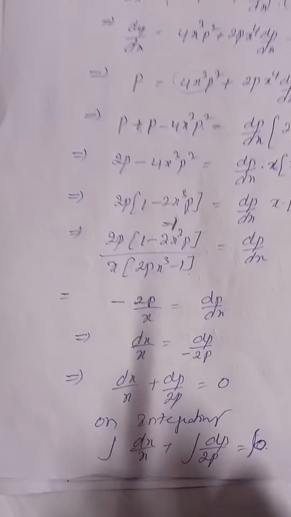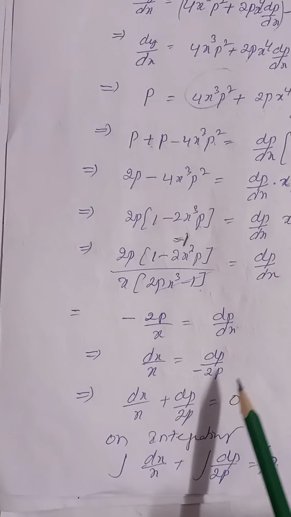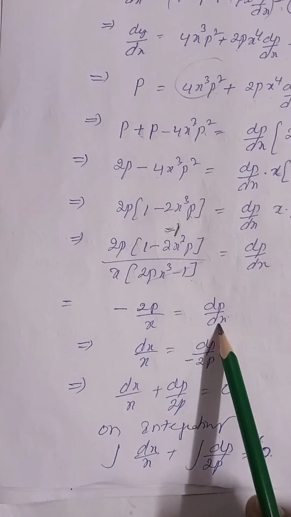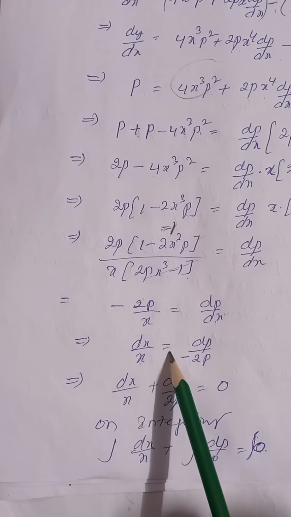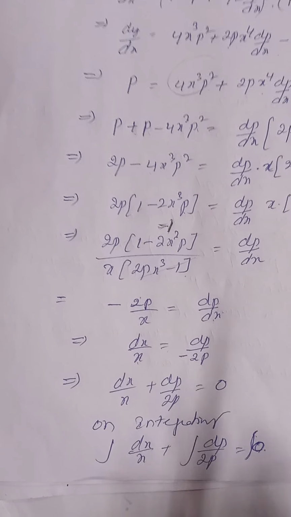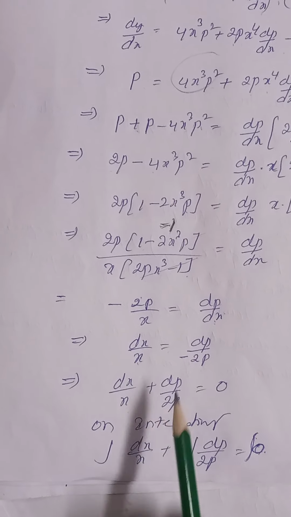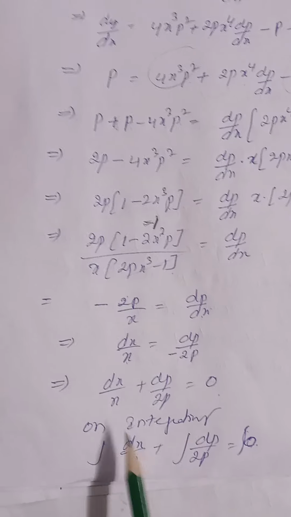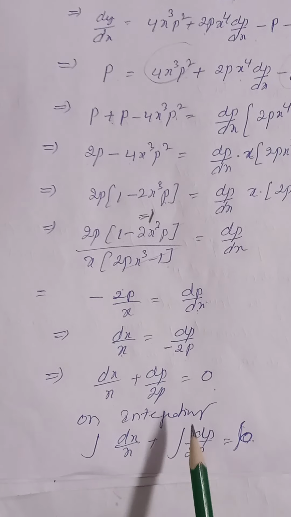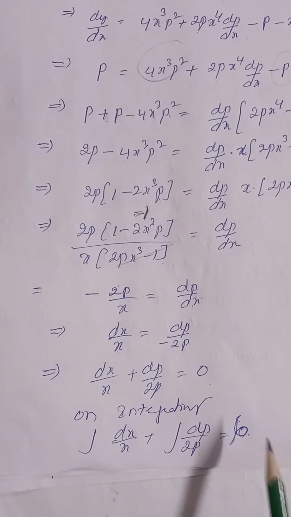All x terms one side, all p terms one side. Now by cross multiplying we are getting dx by x is equal to dp by minus 2p. Dx by x, if you transpose to the left side, plus dp by 2p is equal to 0. On integrating, integration dx by x plus integration dp by 2p is equal to integration 0.